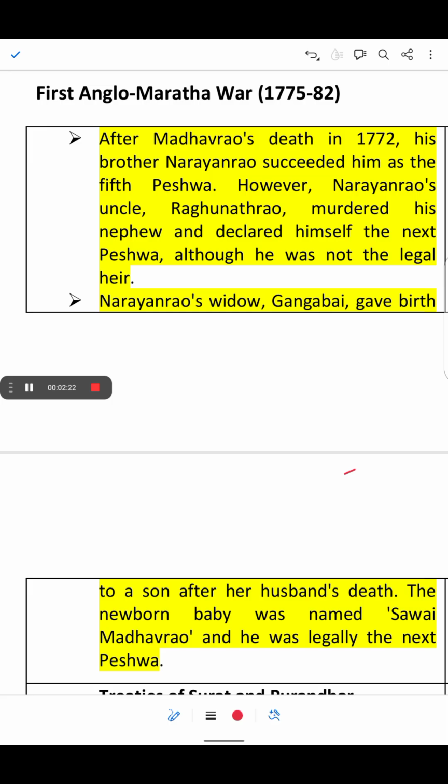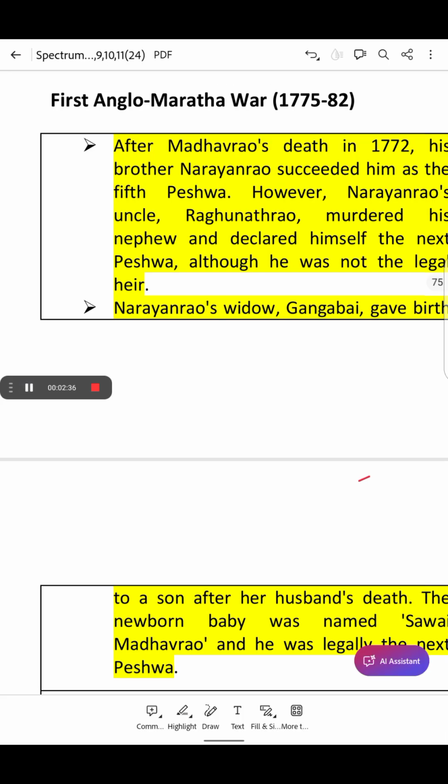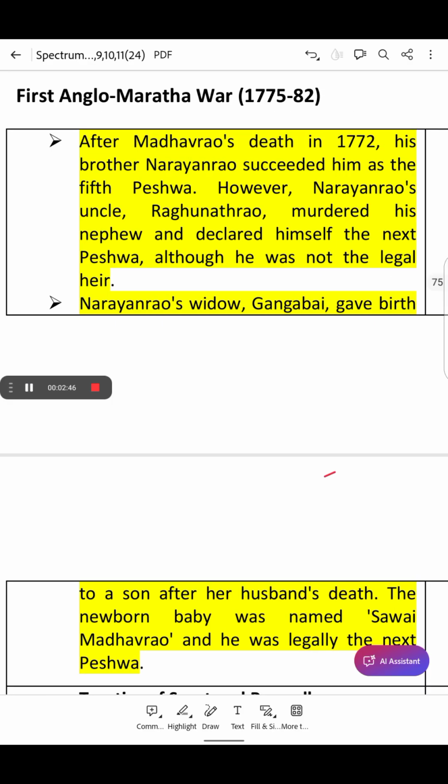Under this treaty, Raghunath Rao agreed to cede Salsette and Bassein Island to the British for military assistance, and gave Surat and Bharuch for revenue collection to the British.